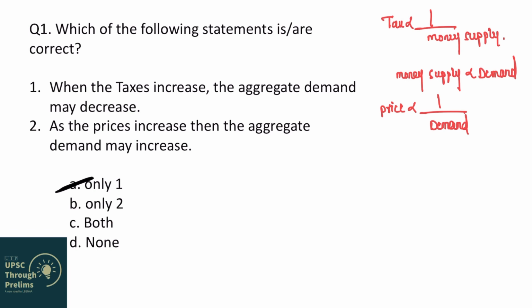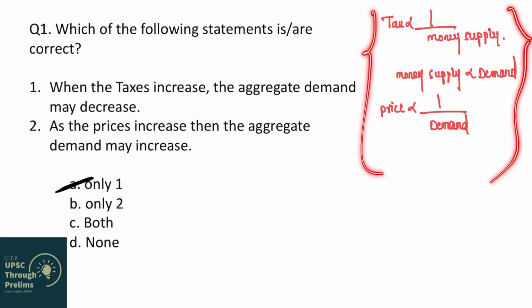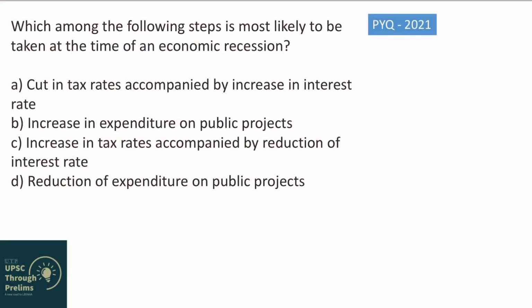I hope you have understood these relationships. If you know these relationships, then it wouldn't be difficult for you to answer different types of questions that are asked in UPSC and other competitive exams. And you go and see previous year papers also of UPSC and other competitive exams. You will see that many of the questions can be solved using these relationships. Let us go to the next question. So this is a previous year question which was asked in 2021. You will see that this question can also be solved using the relationship that we have established in previous question. And if you have already watched my previous videos, then it becomes a cakewalk for you, right?